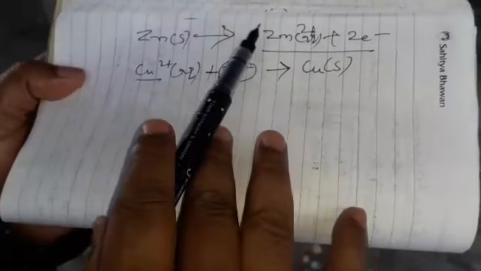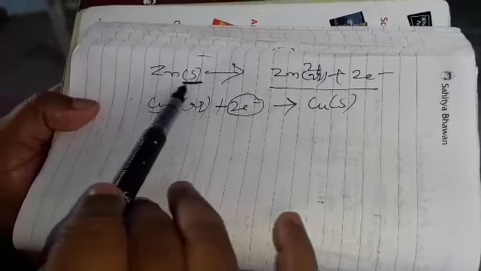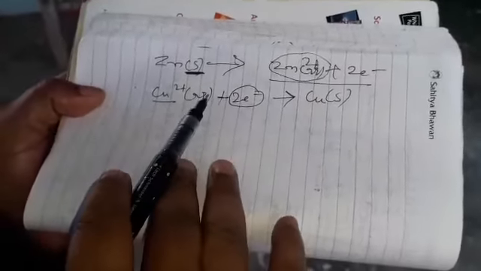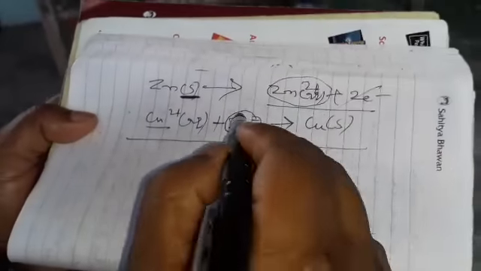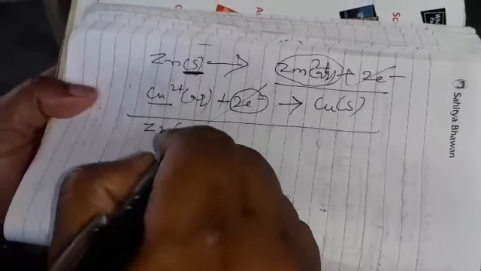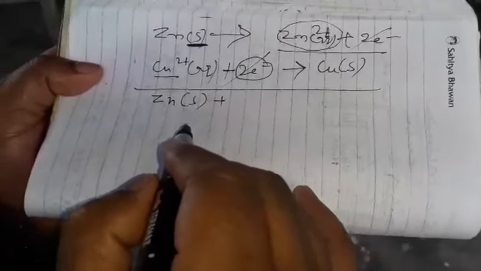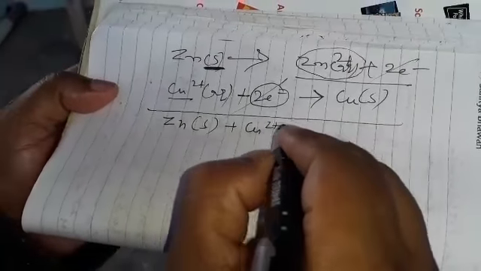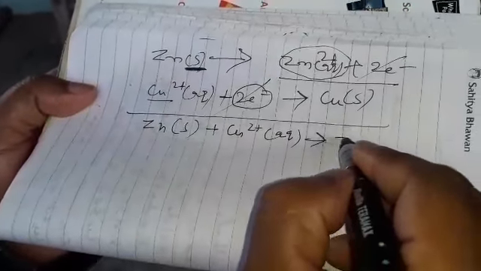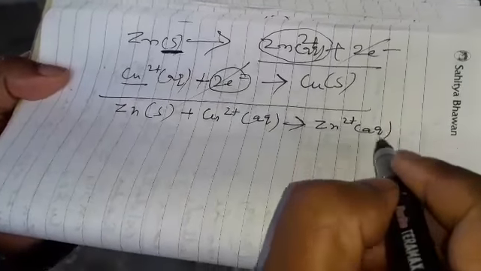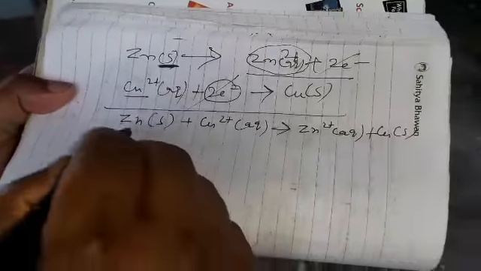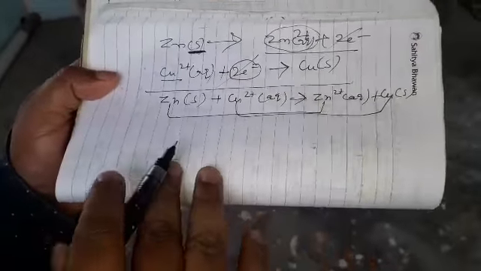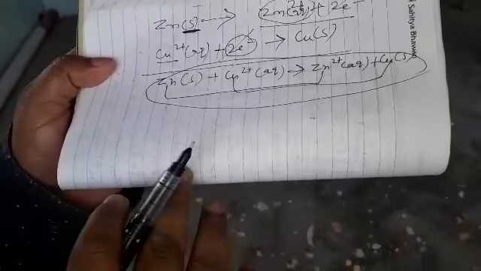Always remember in chemistry, if a solid dissociates, it dissociates into ions. Ions are always represented in the aqueous state. So what will happen? The 2 electrons cancel. We can write zinc in solid. As in mathematics, we solve the equation, and we apply that here in chemistry. This will be zinc ion in aqueous form and copper in solid form. So zinc represents the oxidation reaction, and copper represents the reduction reaction. The overall reaction is known as redox reaction.